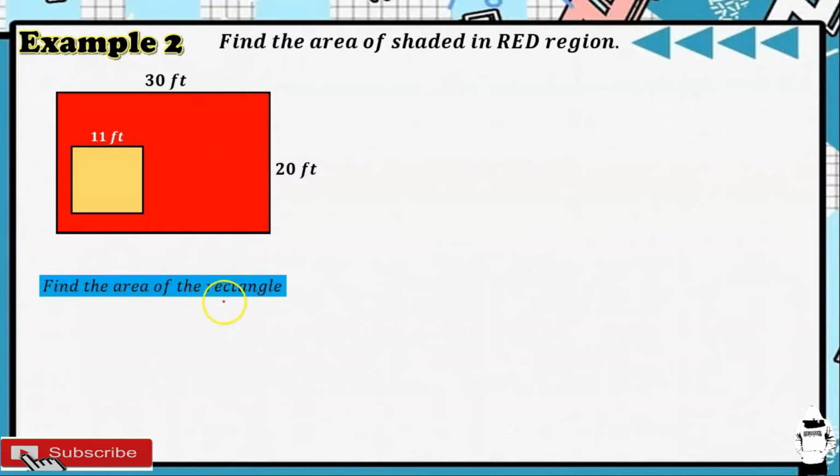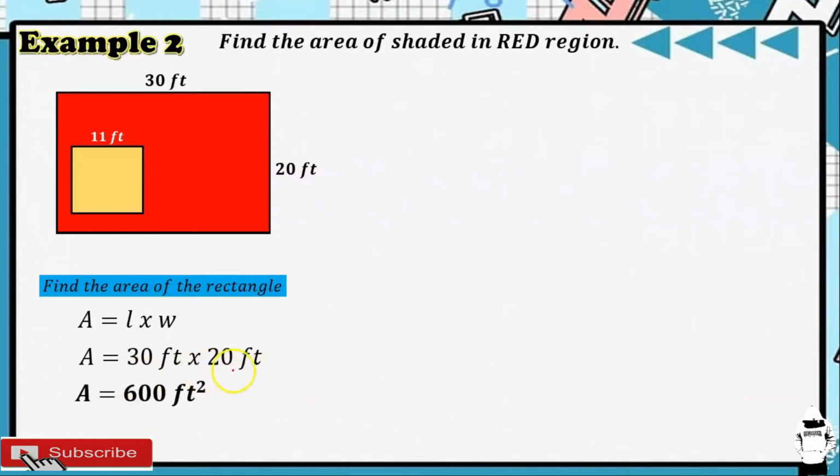So, the area of a rectangle is equal to length times width. Ang length natin ay 30, ang width natin ay 20. So, we have 30 times 20 feet. So, 30 times 20, that is 600. So, the area of a rectangle is 600 square feet.